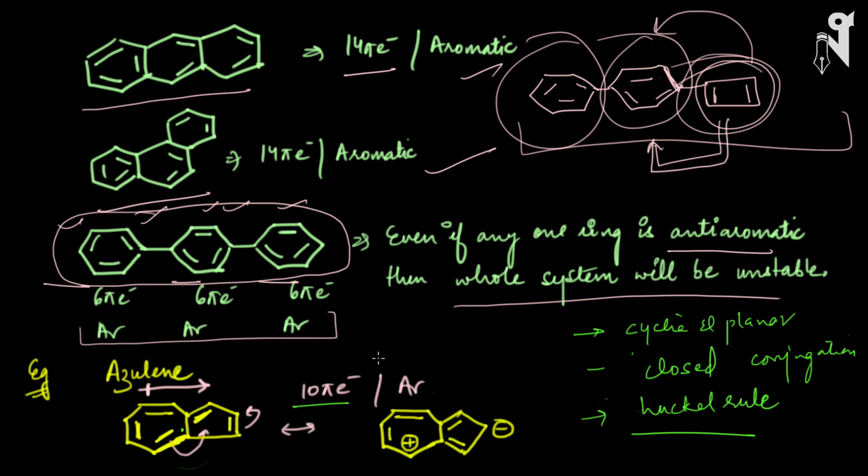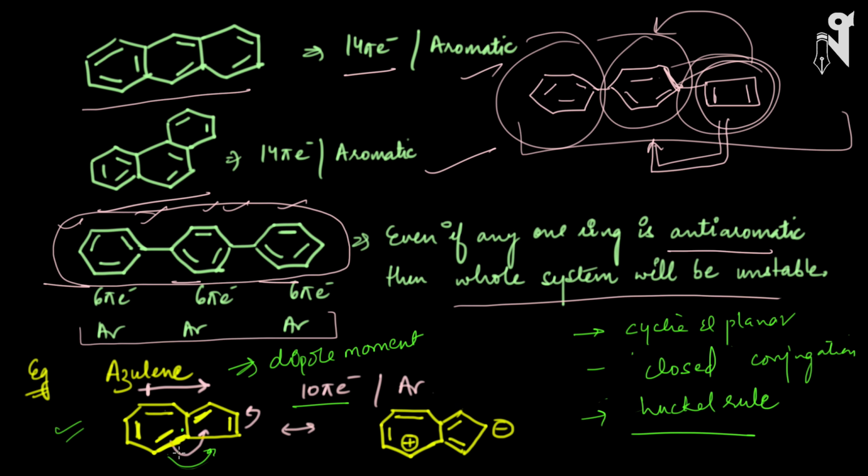One more important thing about this azulene is we had seen, though all these are sp2 hybridized carbons and there should not be any dipole moment, but in this compound some dipole moment was observed because of the electron transfer from one ring to another, or you can say because of the conjugation, electrons are shifting from one ring to another. Pi electrons are moving from one ring to another and rotating throughout the whole ring. This molecule tends to show the dipole moment. Dipole moment was least expected in this case because all the carbons are sp2, all have the same electronegativity, but just because of the resonance and the movement of pi electrons or pi bonds from one place to another, a small amount of dipole moment was observed.